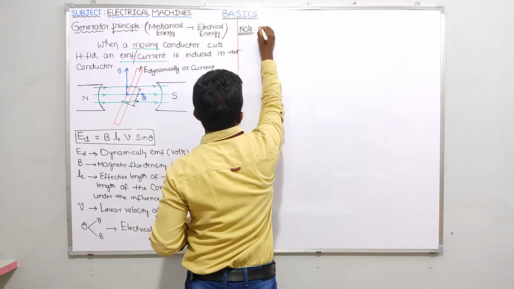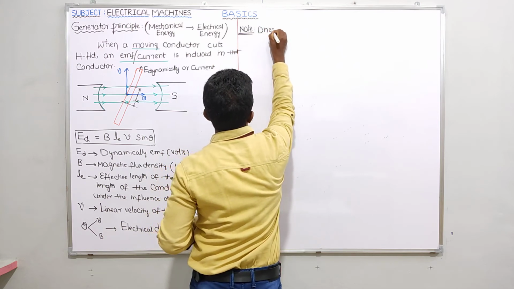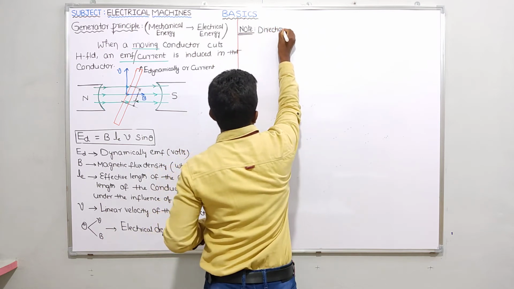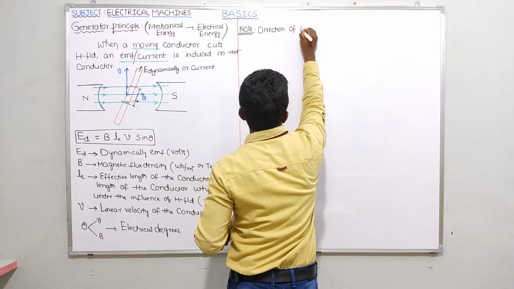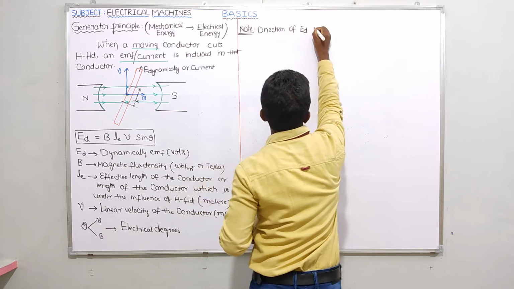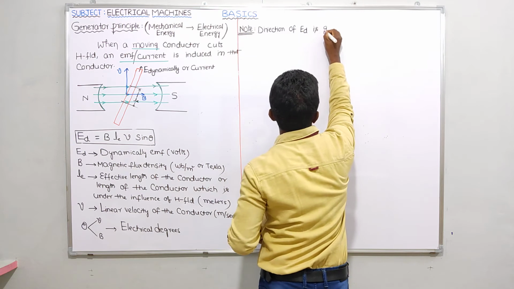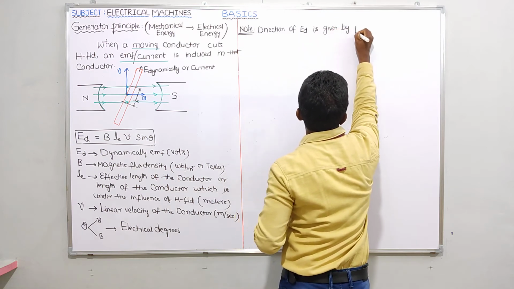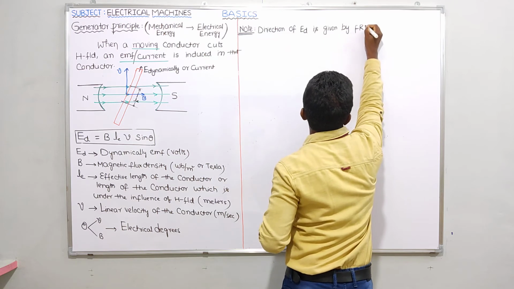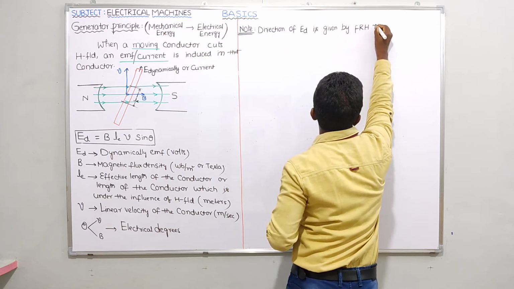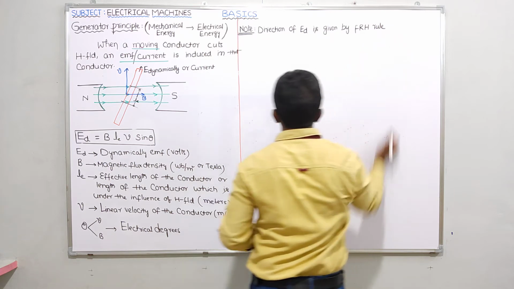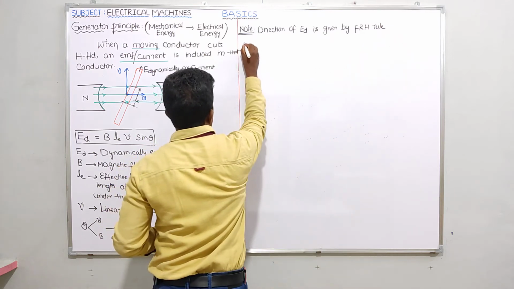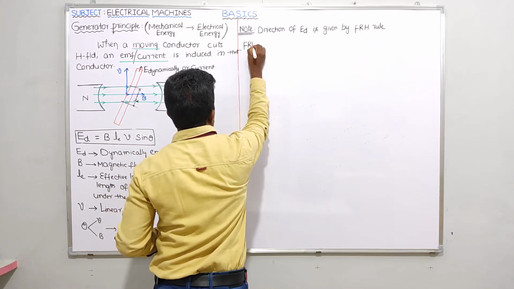Direction of induced EMF, dynamic EMF, is given by Fleming's right hand rule. I am writing simply FRH, Fleming's right hand rule. Okay. So please let me explain now Fleming's right hand rule.